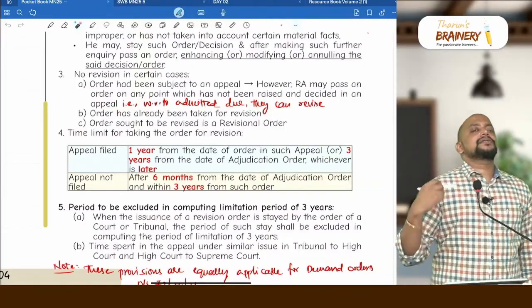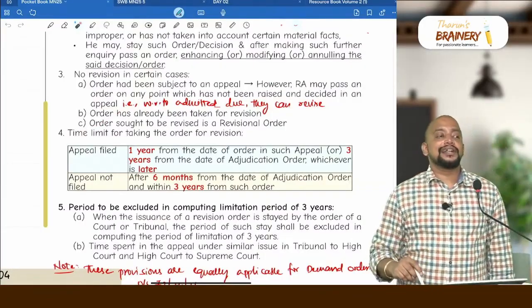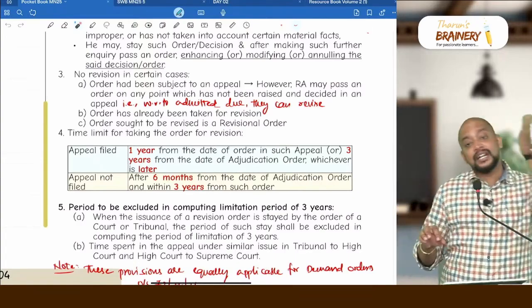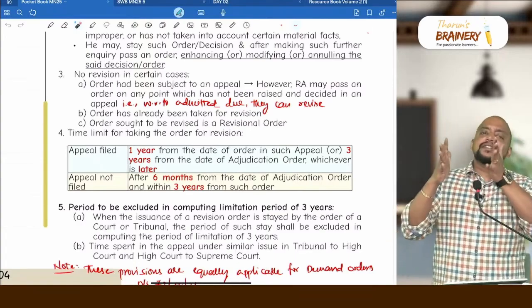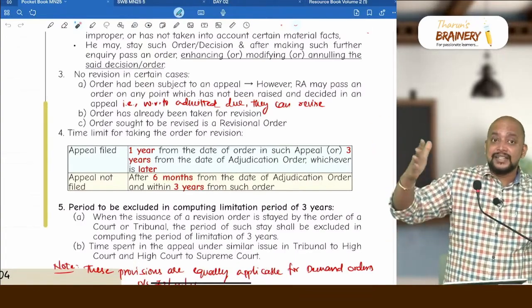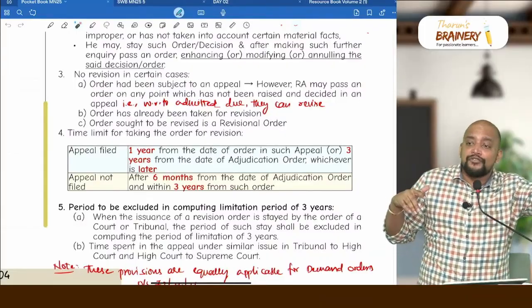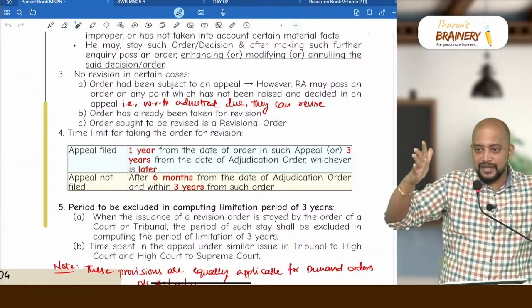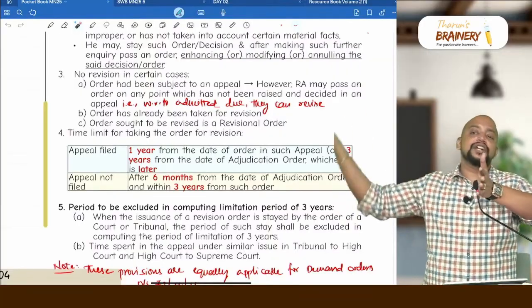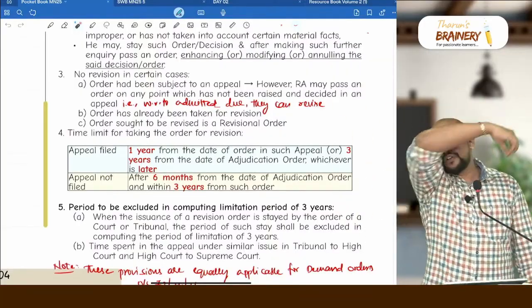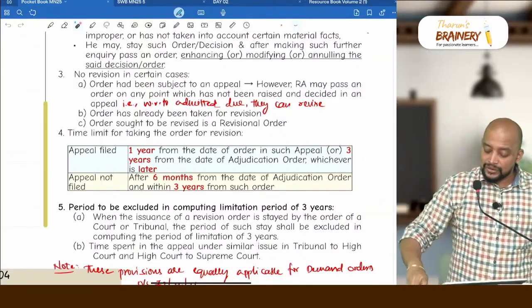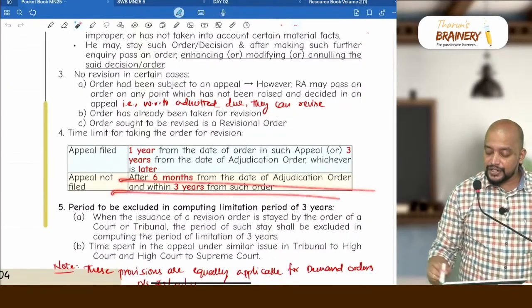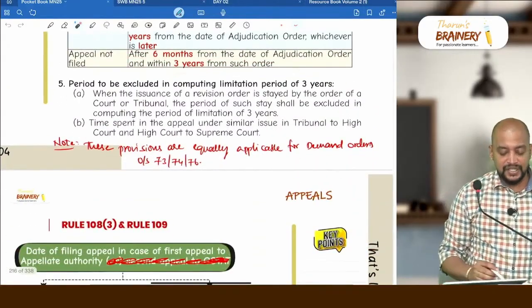Suppose if appeal is not at all filed, when can the revision authority take up the order for revision? After 6 months. Why after 6 months? Because in these 6 months, either the taxpayer can go for appeal or the department can go for appeal. That's why the 6 months time is there. After 6 months, the revision authority will take up the order for revision, but the overall period by which they need to complete is 3 years. After 6 months from the date of adjudication order and within 3 years from the date of such order.